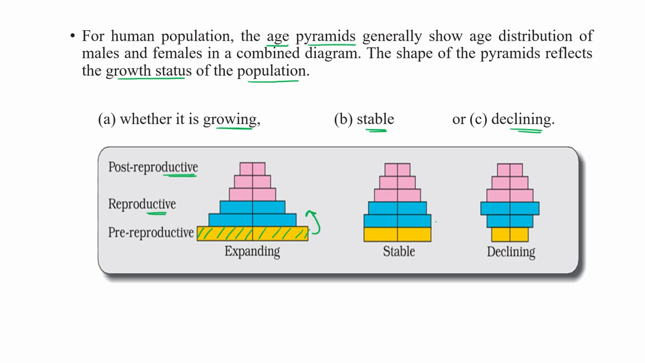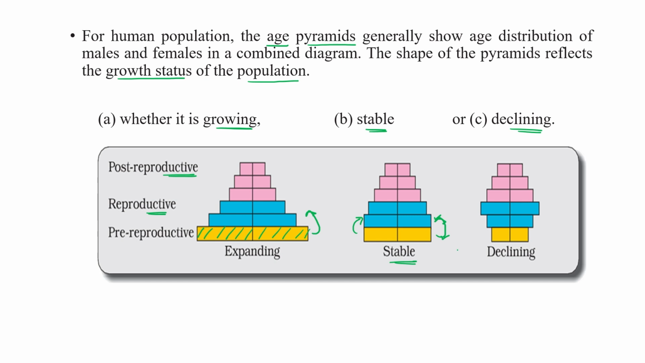But if the reproductive and pre-reproductive age groups in a defined area are the same in number, that is, the pre-reproductive is not more than the reproductive, then when they come to this category, the number is the same. At this position also, we can say this type of population is stable. There is no increase in population.